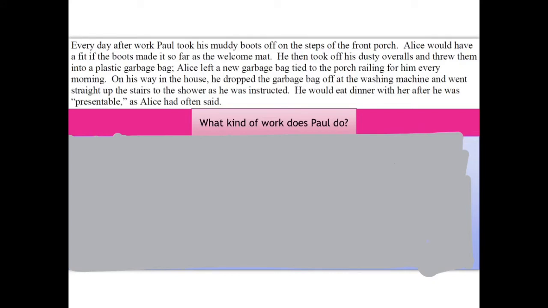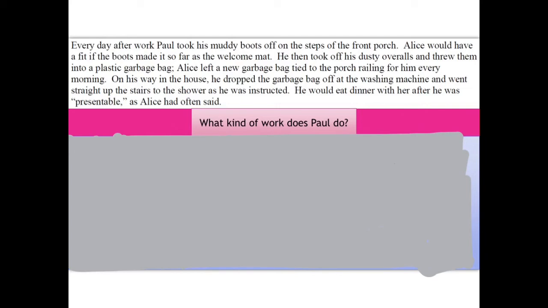Every day after work, Paul took his muddy boots off on the steps of the front porch. Alice would have a fit if the boots made it so far as the welcome mat. Then he took off his dusty overalls and threw them into a plastic garbage bag. Alice left a new garbage bag tied to the porch railing for him every morning.